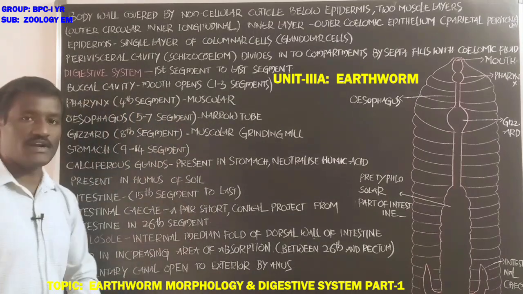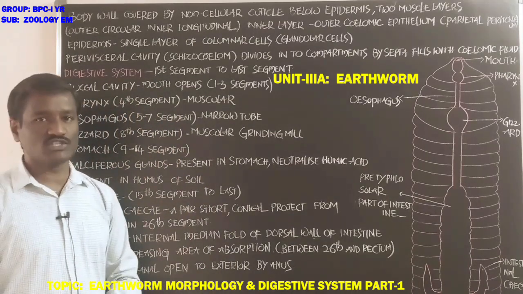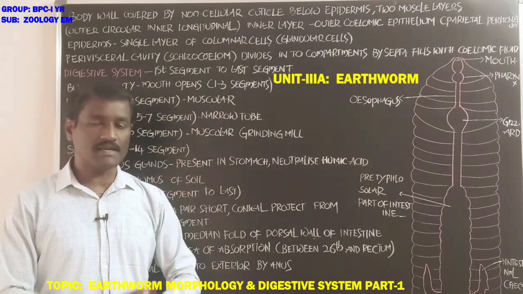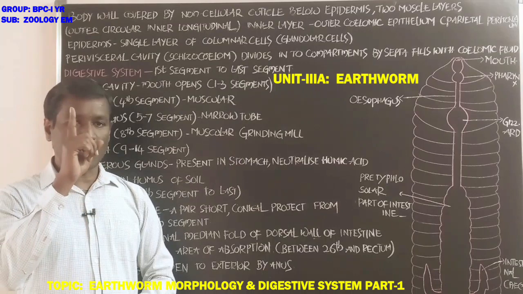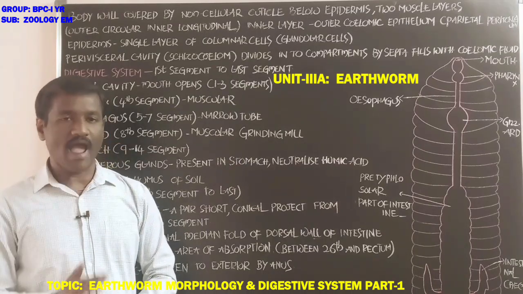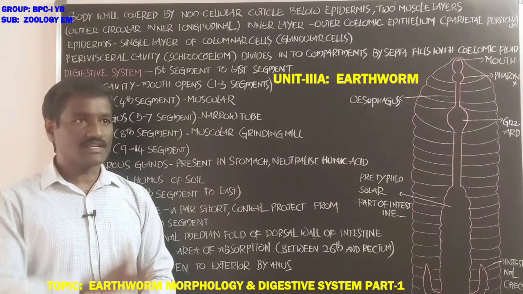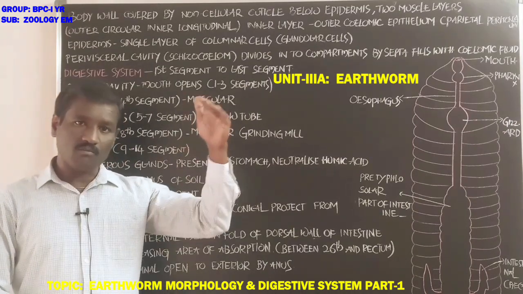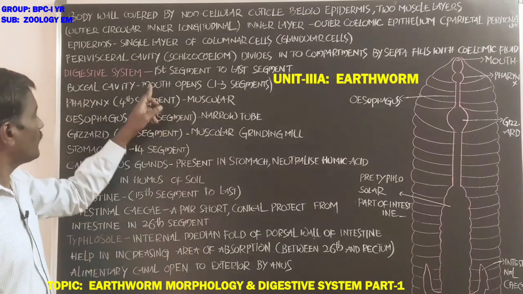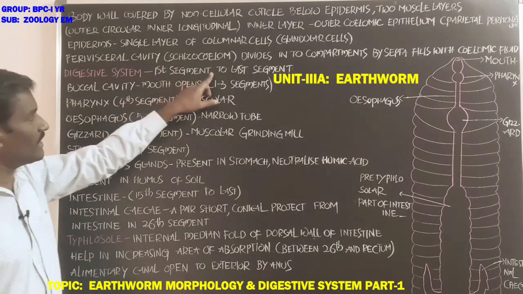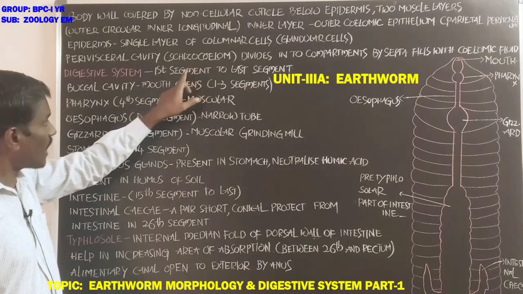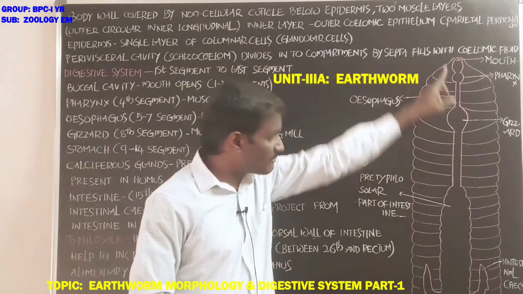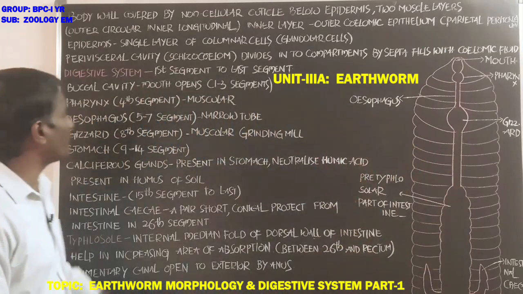Next, the digestive system. What about the digestive system of the earthworm? It is complete, from the mouth to the anus. It is a long tubular arrangement that starts from the first segment and extends to the last segment of the earthworm.